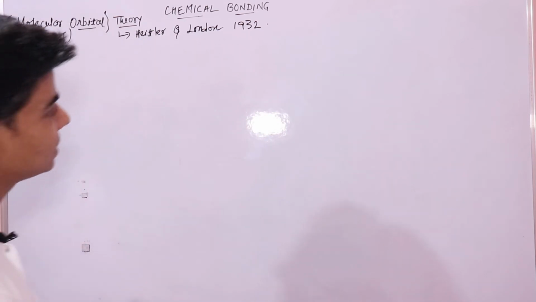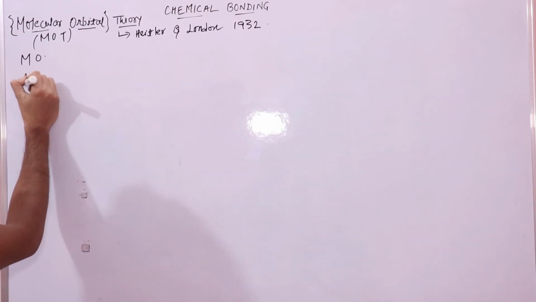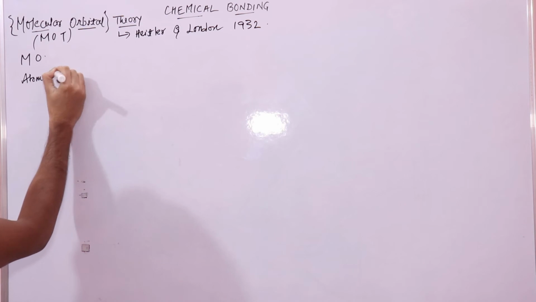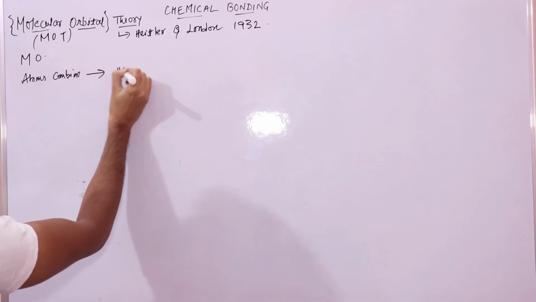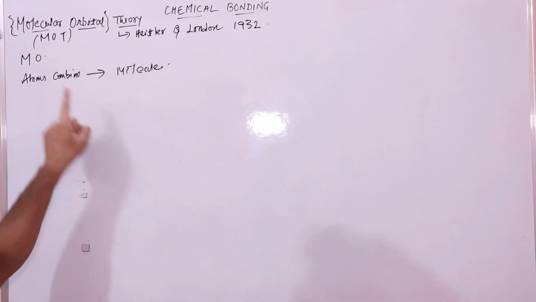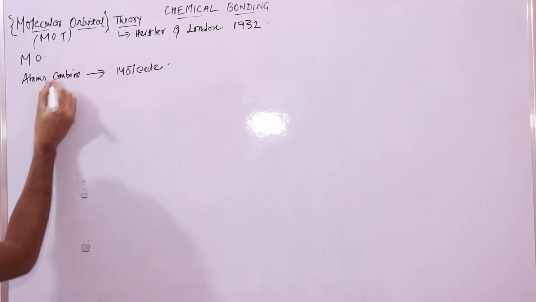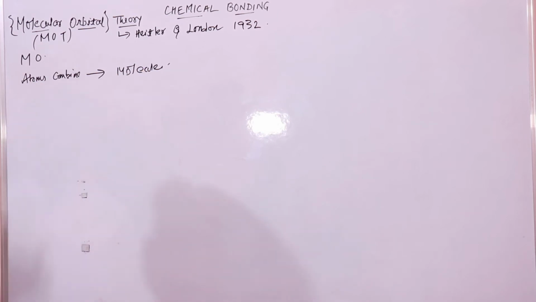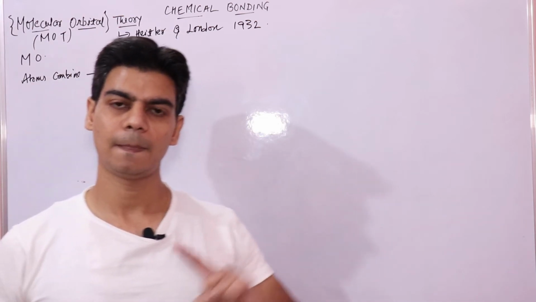Just as atoms combine to form molecules, we know that atomic orbitals are associated with atoms.